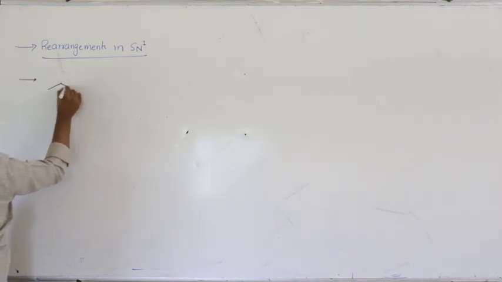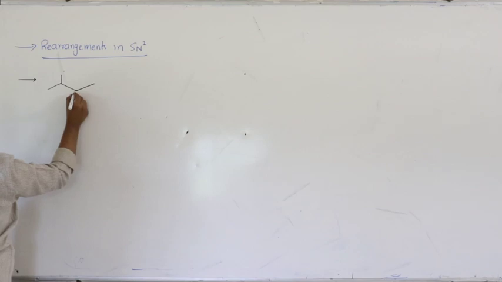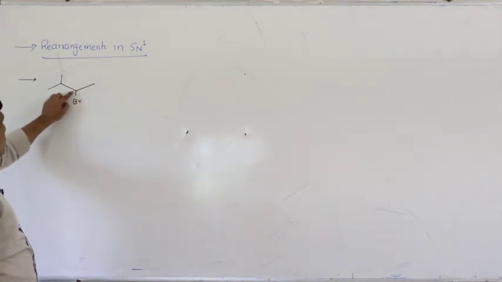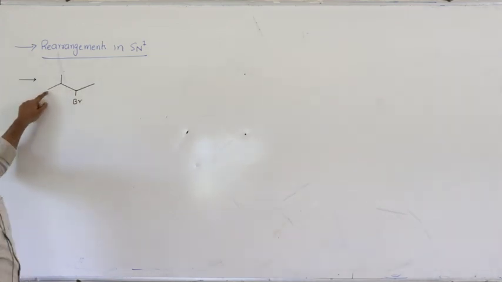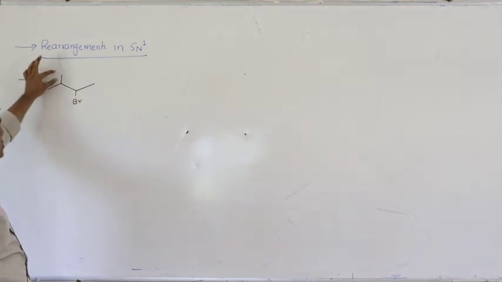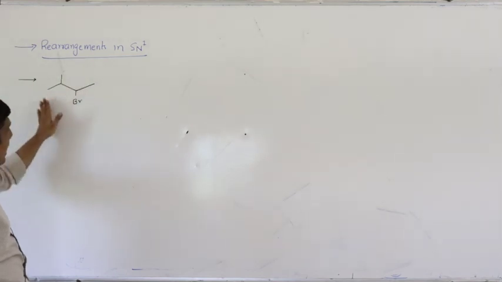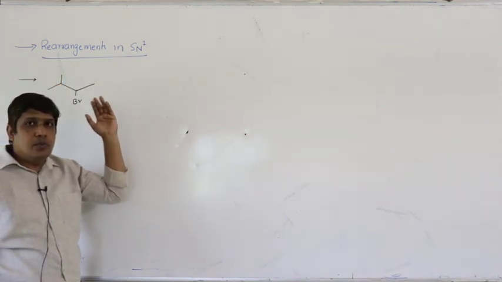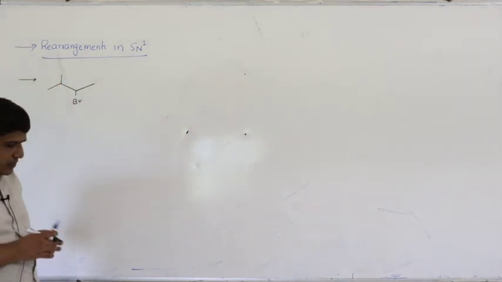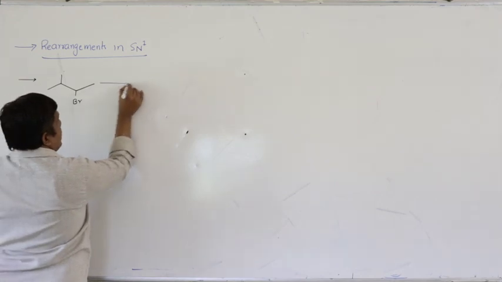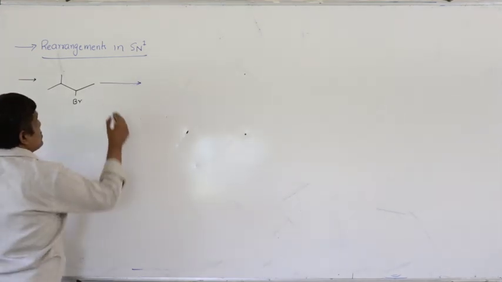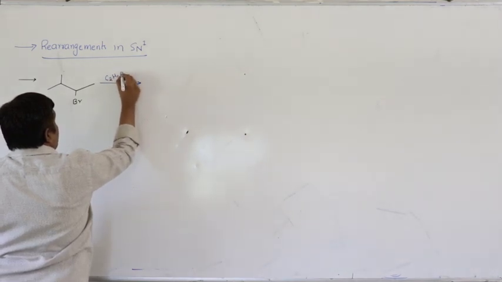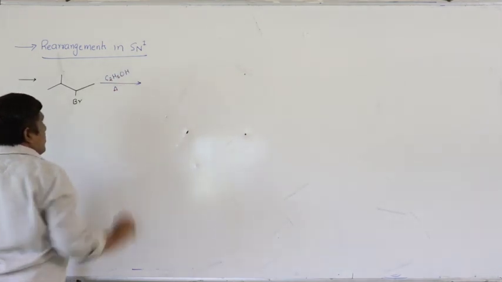Suppose if I have a substrate like this, 1, 2, 3, 4 carbons, butane. These two are substituents. So this is generally alkyl halide, 2 bromo 3 methyl butane. Say we are heating it in ethyl alcohol solvent, let us say. Then what happens?